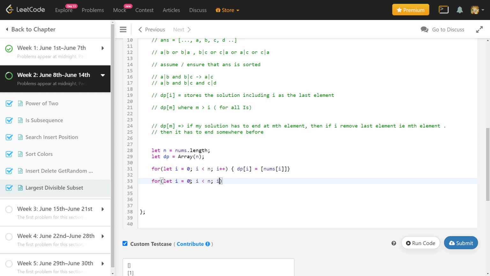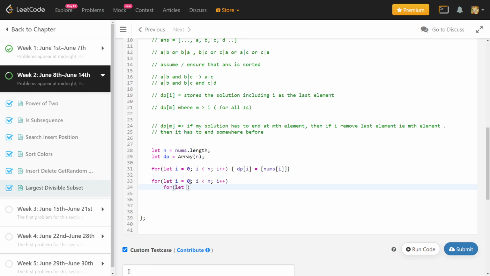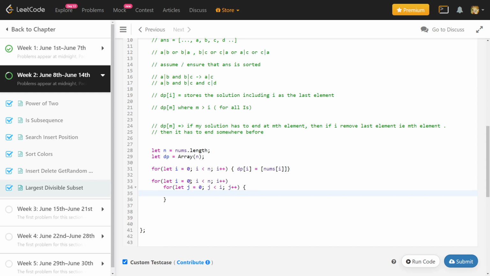Then for i, this is the index at which I am making the solution. What I have to do is iterate over all the indices below that, so j is less than i, and then j plus plus. Right. So now what I have to do is check if I can add the ith element to the solution of the jth element.